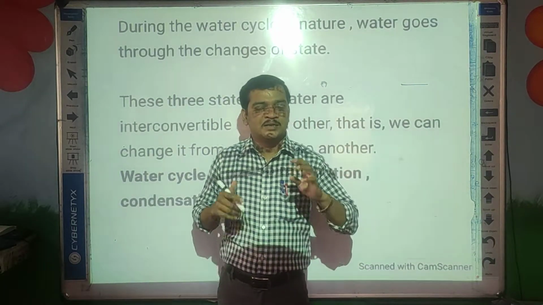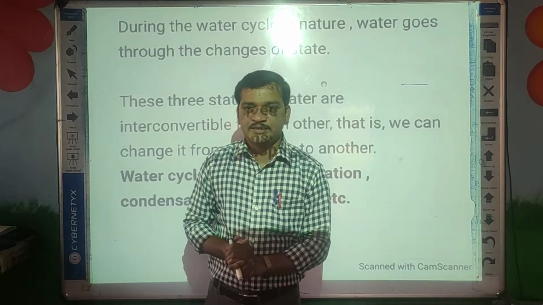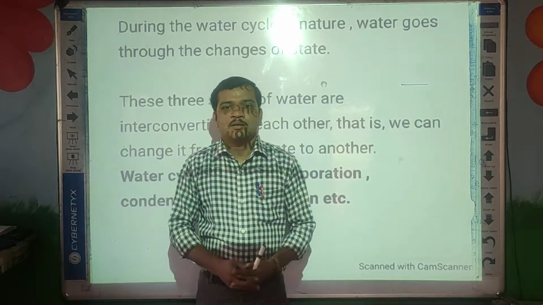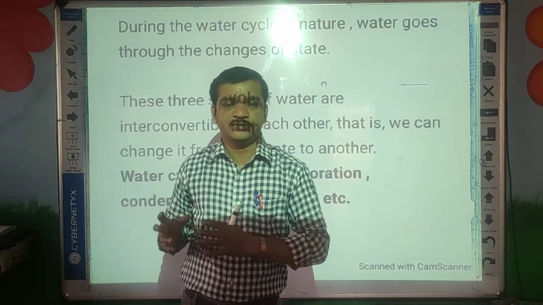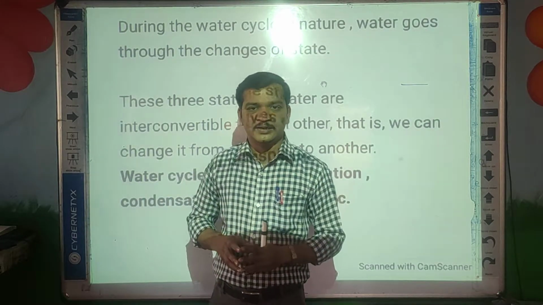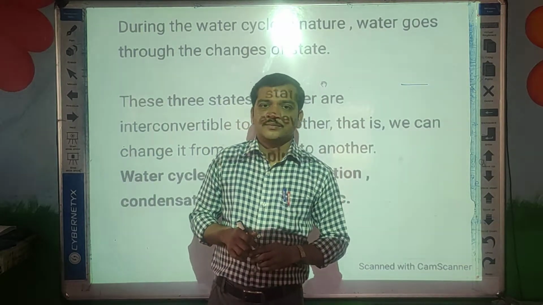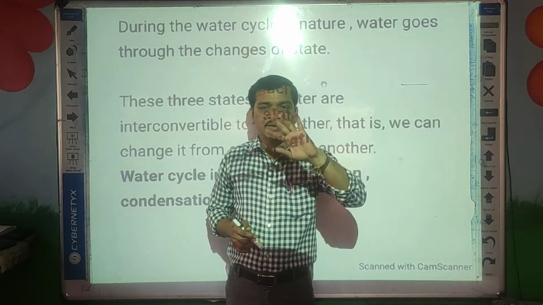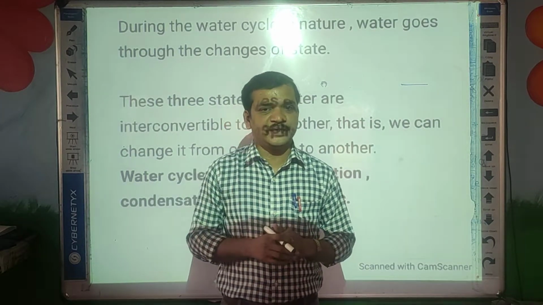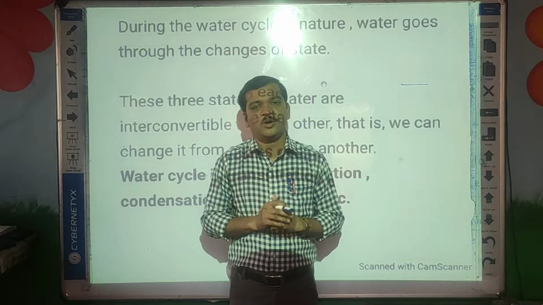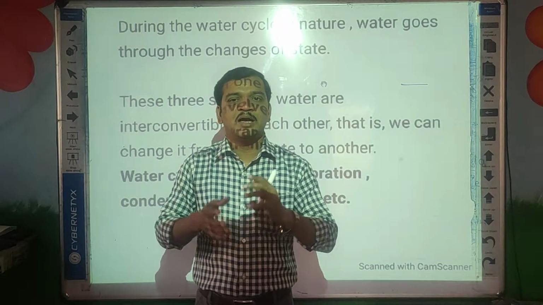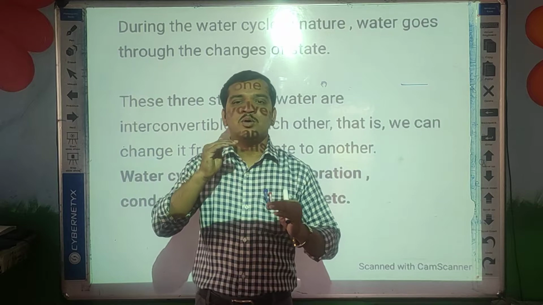For example, you can take a bucket full of water and keep it in sunlight. In the morning, when you place the bucket, mark the level of water in the bucket, and in the evening go to the bucket and observe the level of water.